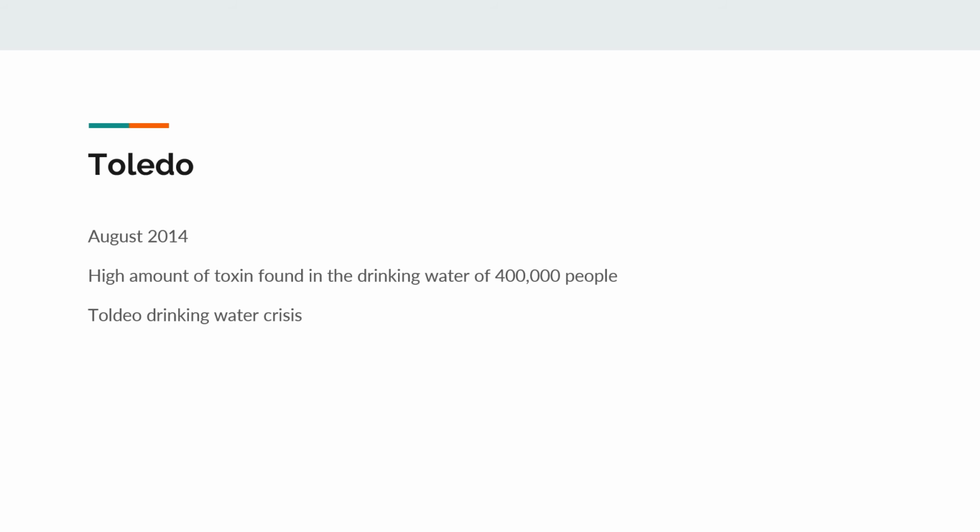One of the largest impacts from algae blooms in Toledo, caused from one of Lake Erie's algae blooms, happened in August 2014, and there was a high amount of toxin found in the drinking water of 400,000 people. And this is considered the Toledo drinking water crisis.